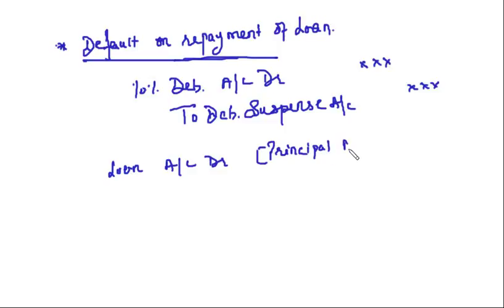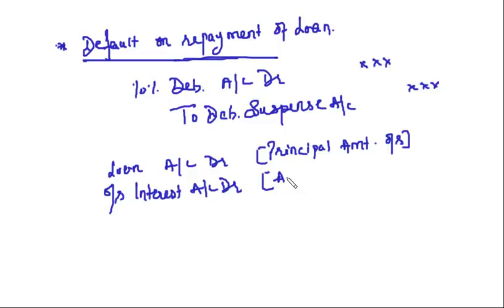Principal amount outstanding. Clear? Because it is our expense. Then outstanding interest account debit with the amount of interest outstanding.